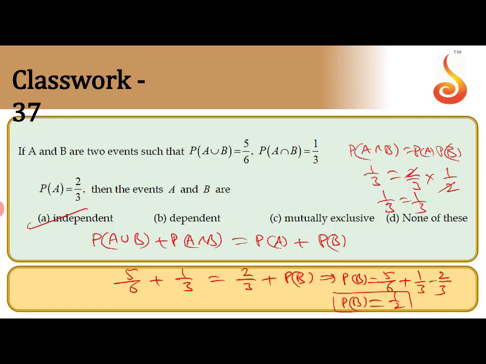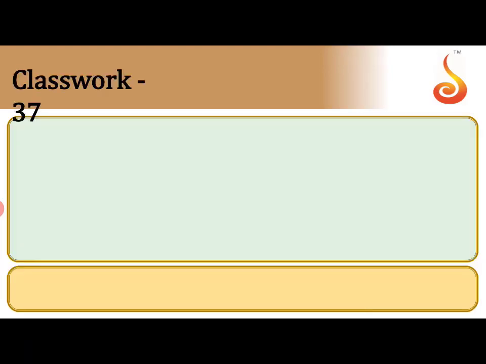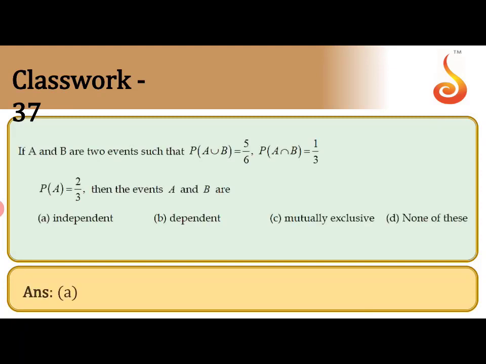So that means P of A intersection B equals P of A into P of B. That means you can call them independent events. The first condition is valid. Therefore, you can call them independent events. I hope you understand this one. Next question. This is a very simple question only. So check the answer. A is the correct answer.